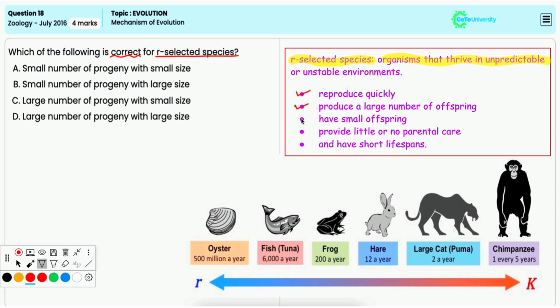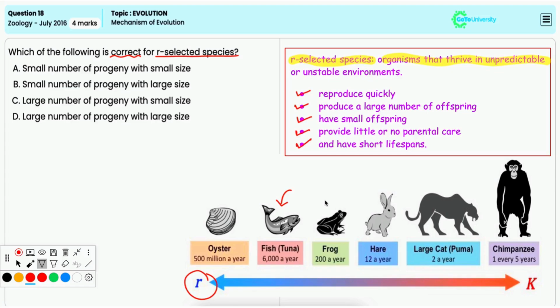So, these species usually have small offspring and provide little or no parental care, and they have a very short lifespan because they grow and reproduce rapidly, making them well suited to colonize new or disturbed areas. And examples include insects like flies and mosquitoes, then fishes like sardines, or very fast growing plants like weeds or dandelions.